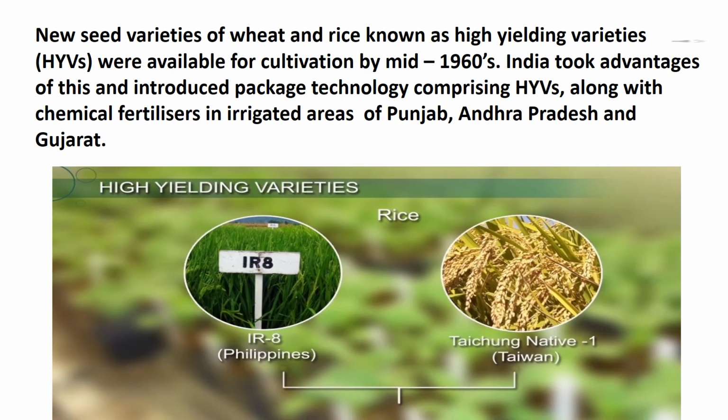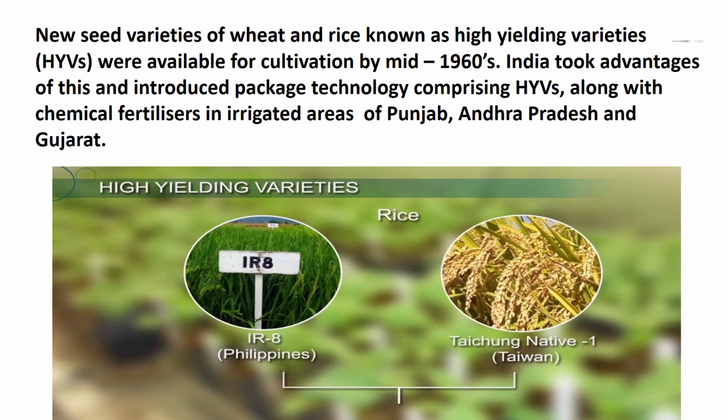New seed varieties of wheat and rice known as high-yielding varieties, that is HYVs, were available for cultivation by mid 1960s. India took advantage of this and introduced packaged technology comprising HYVs along with chemical fertilizers in irrigated areas of Punjab, Andhra Pradesh and Gujarat.